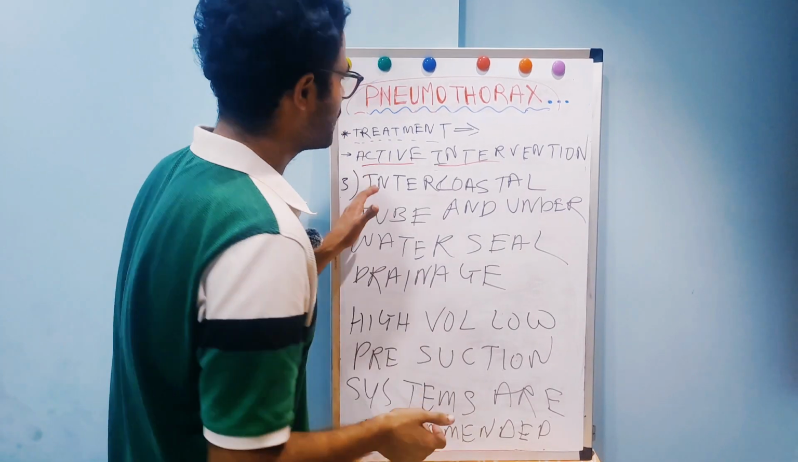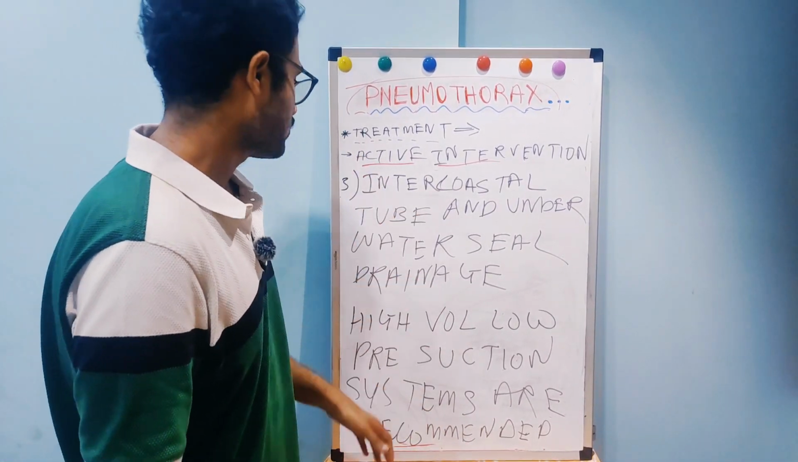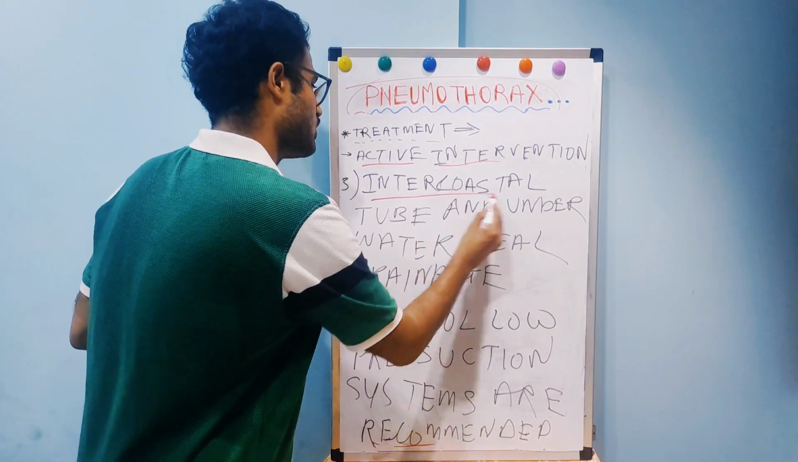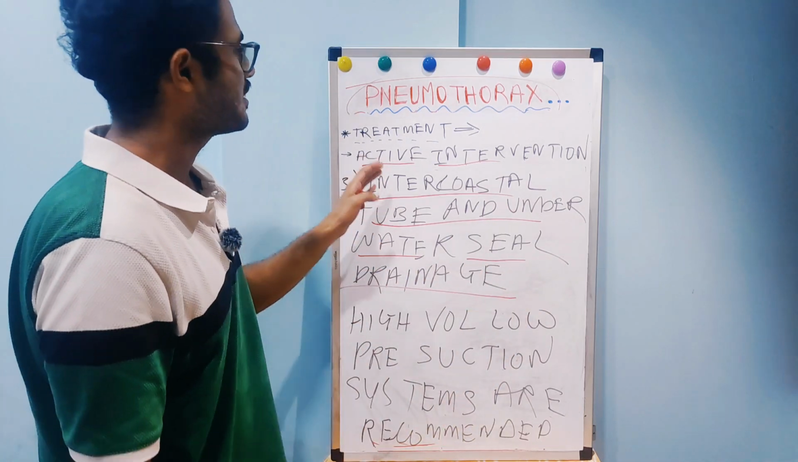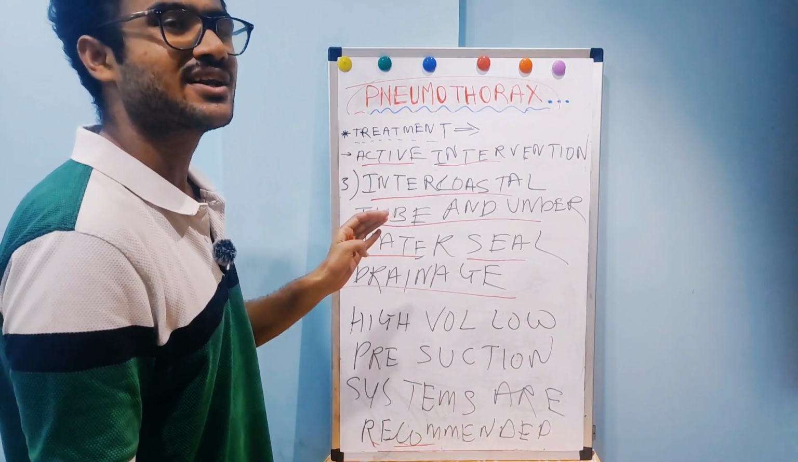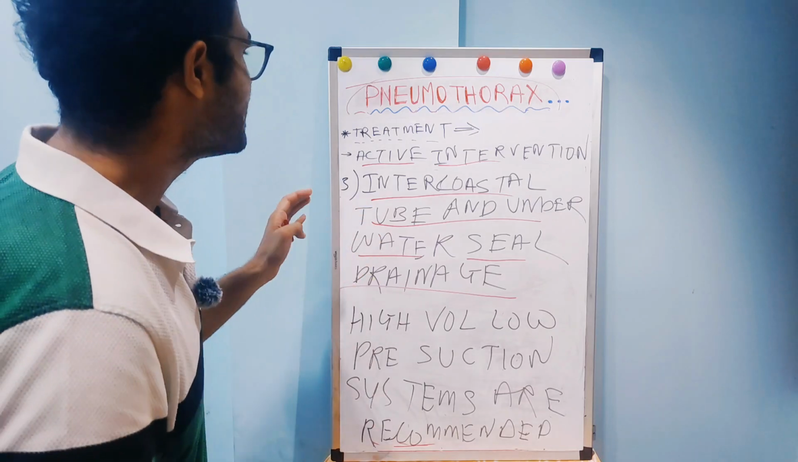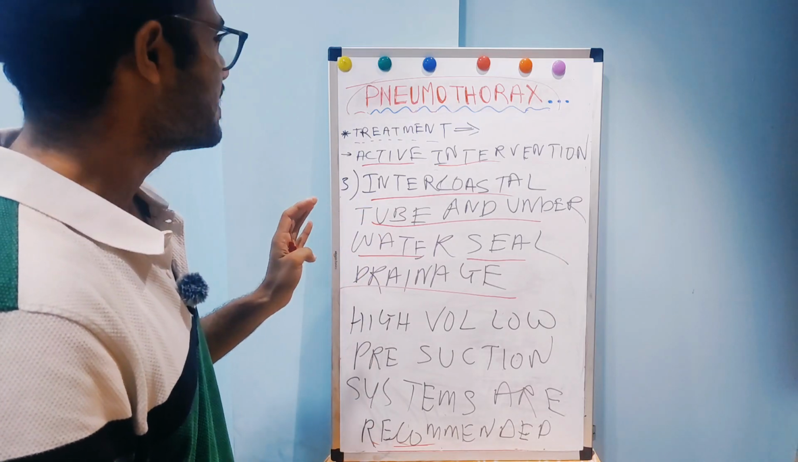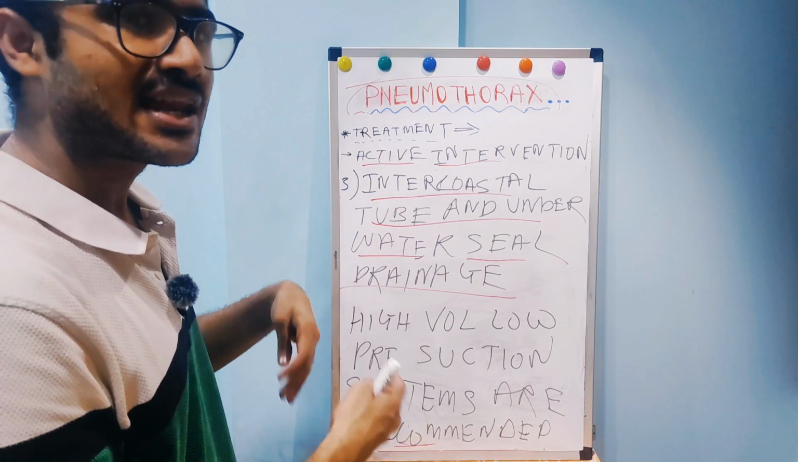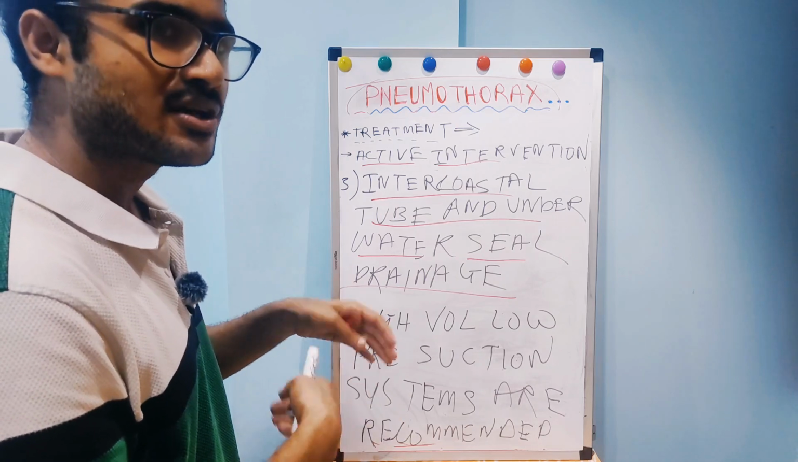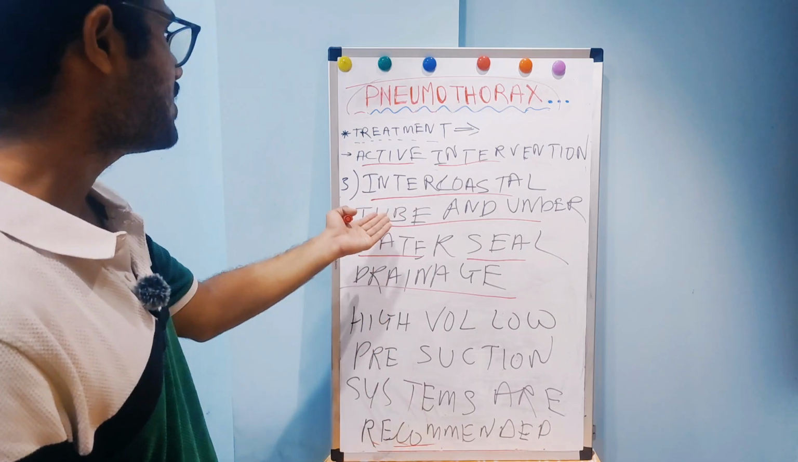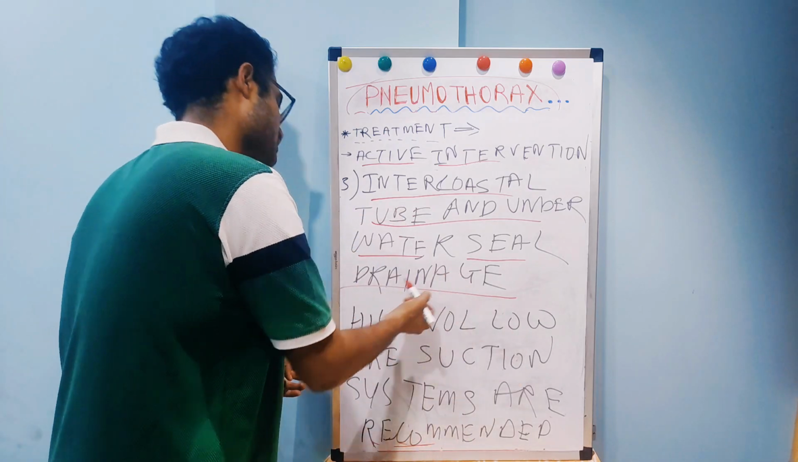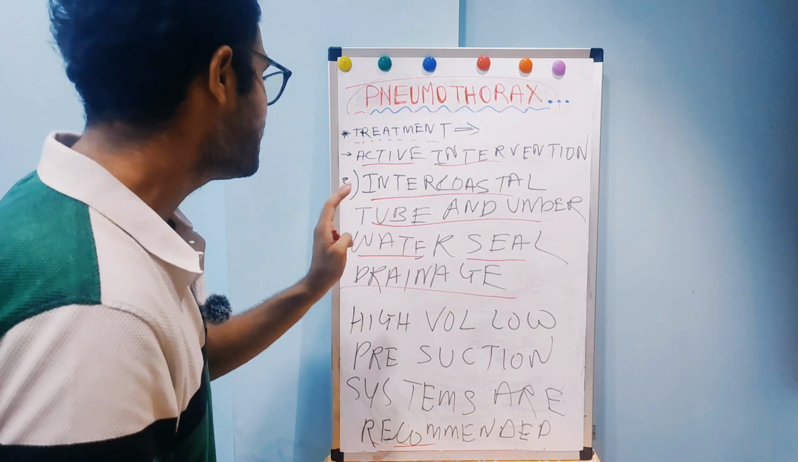So now I would be talking about the third part, that is intercostal tube and underwater sealed drainage. So basically we suck out the air which is leaking. The air which is leaking is sucked, and it is applied after 48 hours. If there is persistent leakage of air and the collapsed lung, the deflated lung, is not able to re-expand, then we use intercostal tube and underwater seal drainage.